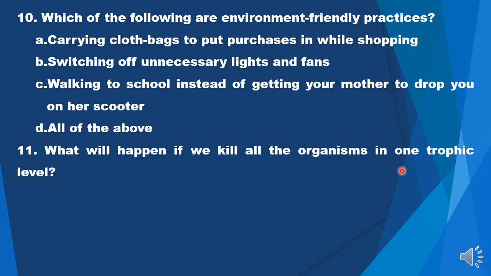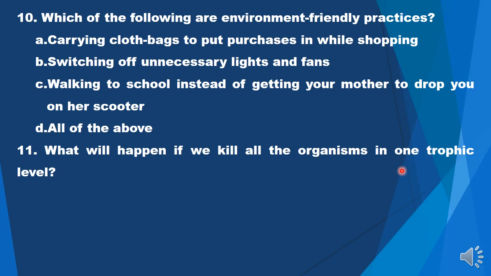So now if herbivores are removed, this effect should be discussed from the point of view of first trophic level as well as third trophic level, because you are removing all the second trophic level organisms. So if herbivores are removed, its immediate effect will be seen on third trophic level. So the secondary consumer which was dependent on herbivore, they will die first because they are not getting any food. But long-term effect will be also observed on the first trophic level, because in the absence of herbivores, there will be excessive growth of producers.